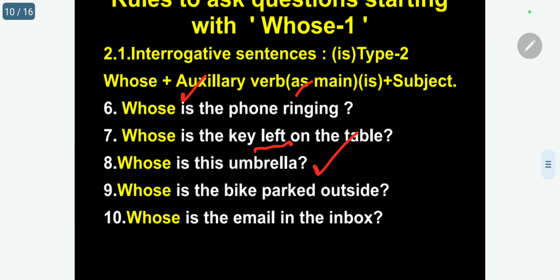Whose is this umbrella? Whose is the bike parked outside? Park is the main verb, is is auxiliary. Whose is the email in the inbox?